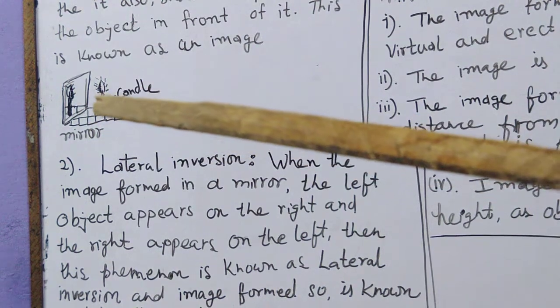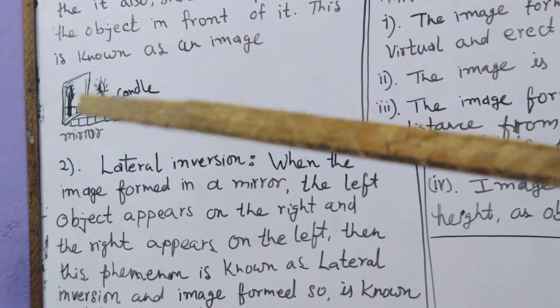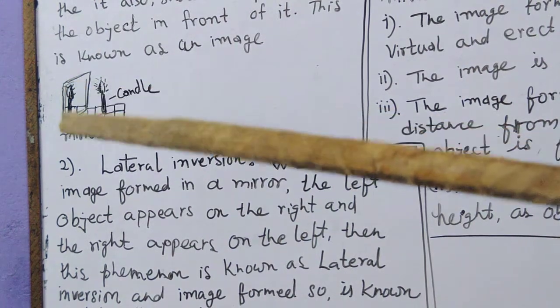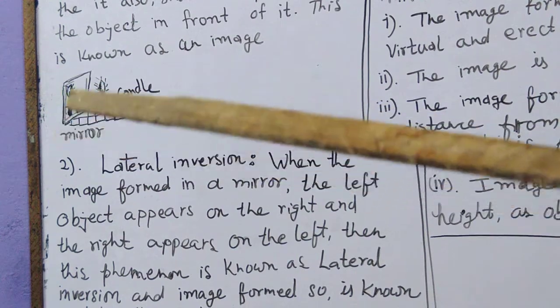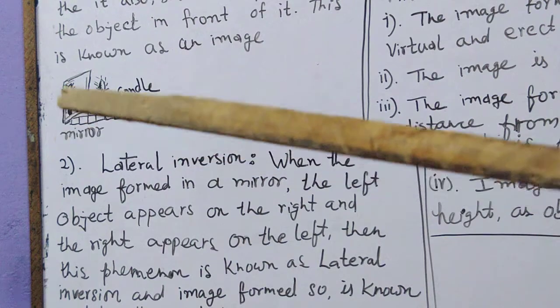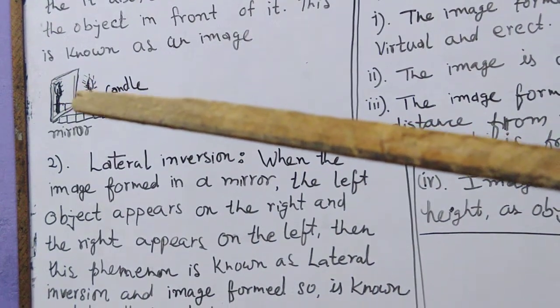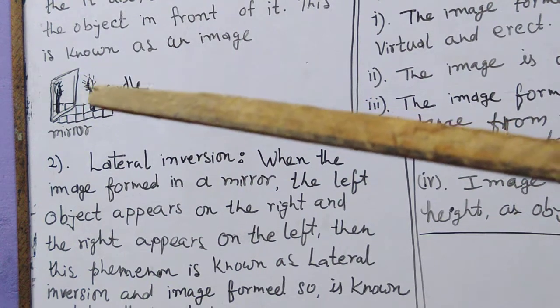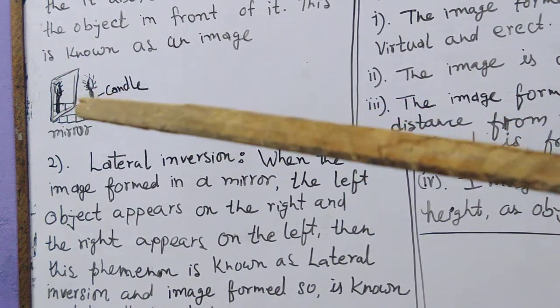It is between the second and third cube here. In the image, you will see that again the candle is between the second and third. It is also in the middle of the second and third cube. So the conclusion we get here is that the image formed in the plane mirror is at the same distance.